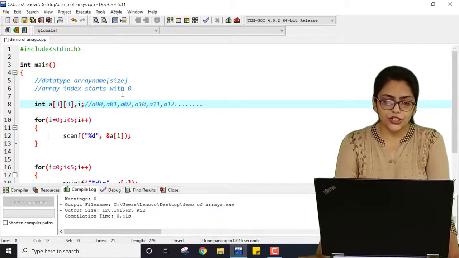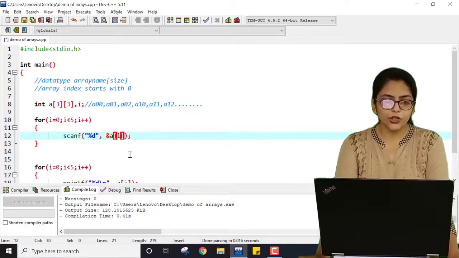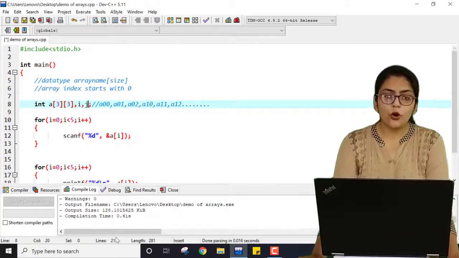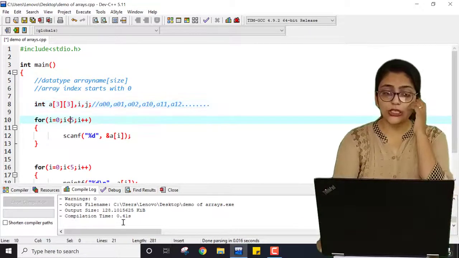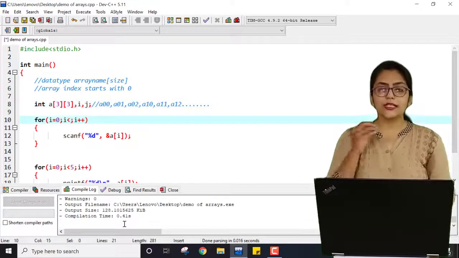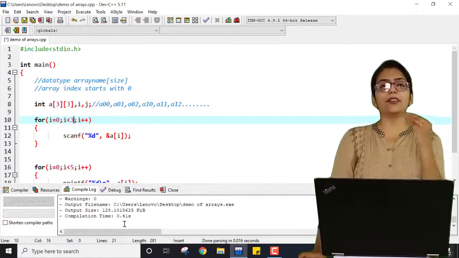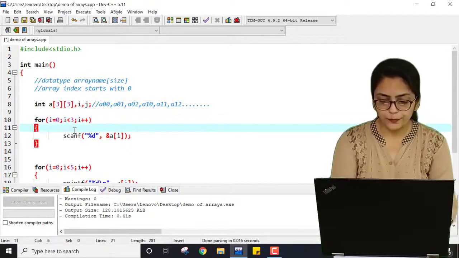So what will be the change here? Can I directly write A of i only? No. I have to declare another index, which is j. For row 0, the loop will be going from 0 to 3. Now for each row I have 3 columns. So I have to write a loop inside a loop.